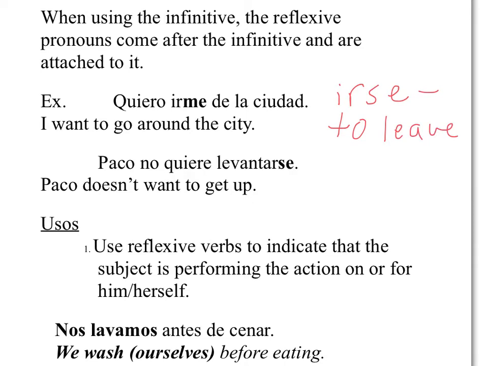Paco no quiere levantarse. Paco doesn't want to get up. So in these two examples, we have a conjugated verb, and then we have an infinitive verb. This verb is in the infinitive. Same thing here. Quiere, wants to, that's conjugated. Levantarse is in the infinitive, not conjugated. And you put the pronoun at the end, depending on who you're talking about.